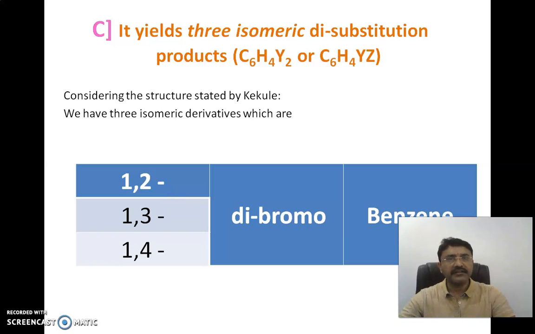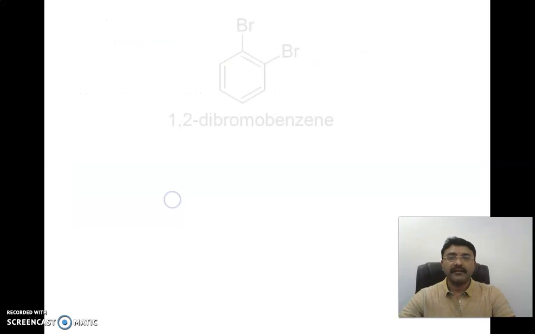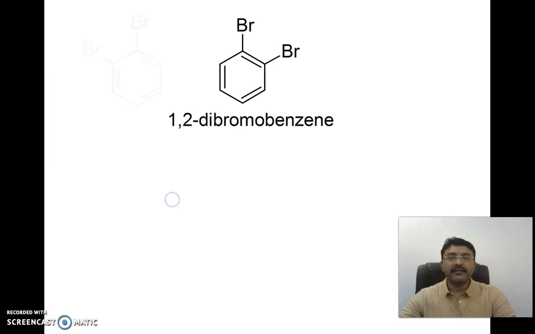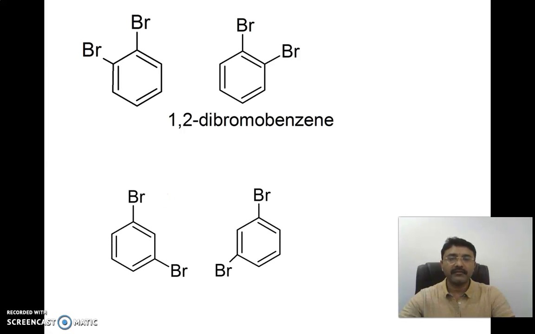Another evidence, it yields 3 isomeric disubstituted products. If you are doing the bromination, you are getting 1,2-dibromobenzene, 1,3-dibromobenzene and 1,4-dibromobenzene. Let us look at the various structures of these. Here 1,2-dibromobenzene, how that can be written like this. There are 2 isomeric forms of 1,2-dibromobenzene, while the 1,3-dibromobenzene also has 2 isomeric forms.